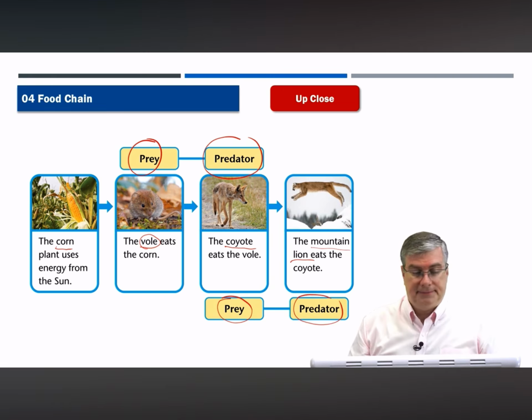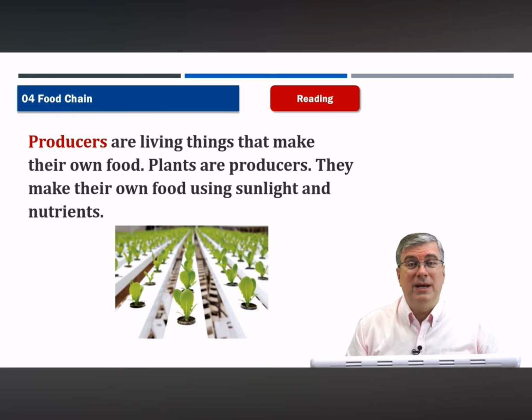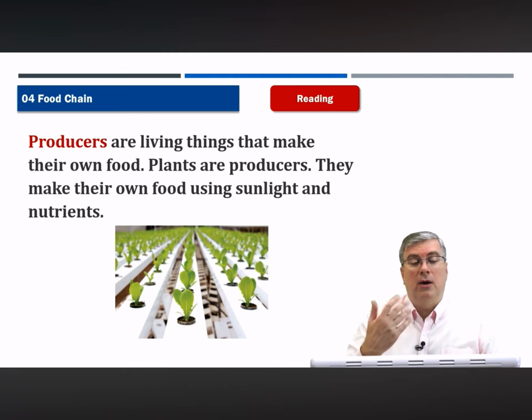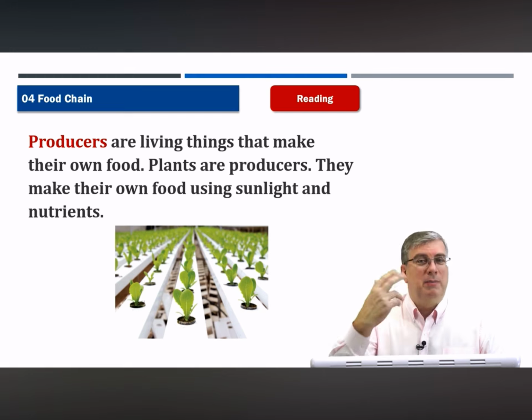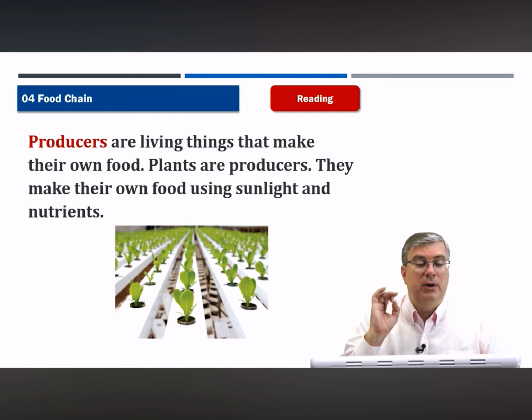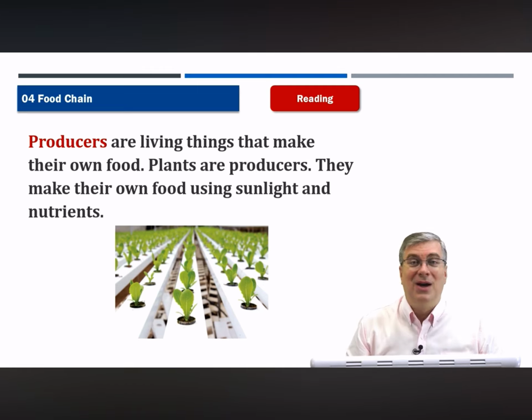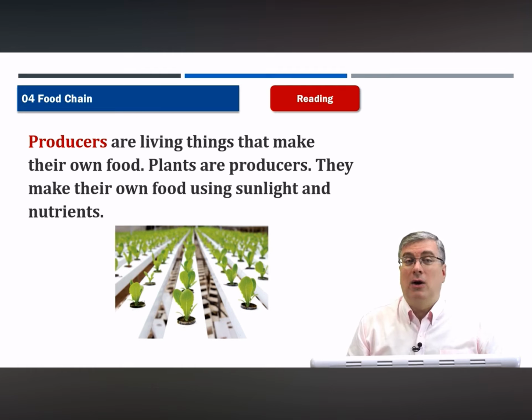Okay. Let's go over the reading passage together, and as usual, I'll read it out loud. You guys repeat after me, or in your mind, repeat after me, and focus on the pronunciation and also the words from the vocabulary section. Are you ready? Let's begin. Producers are living things that make their own food.